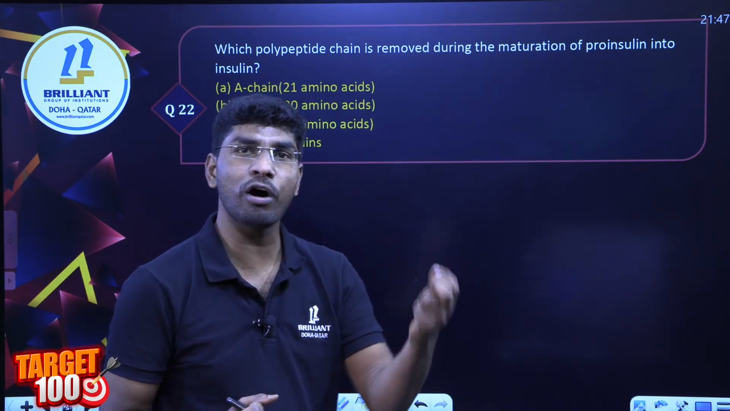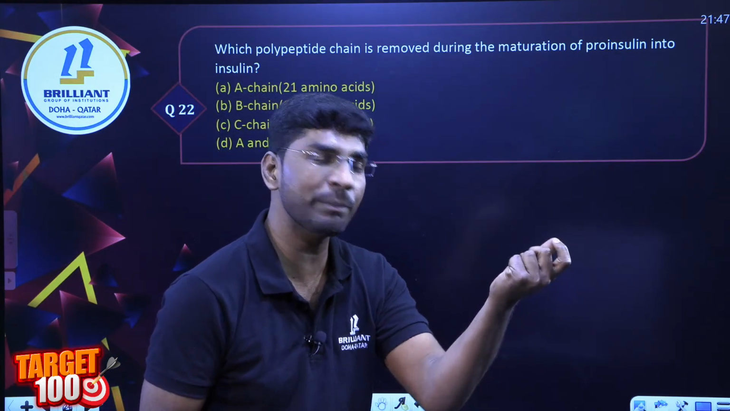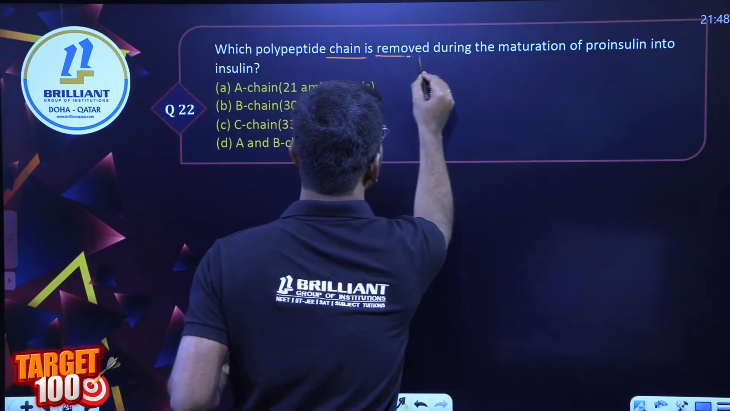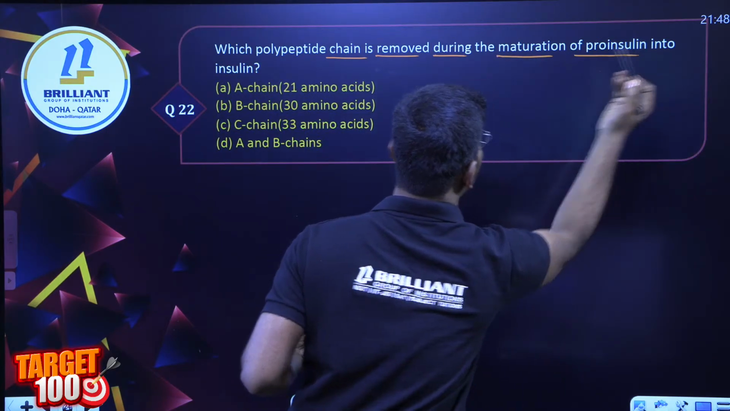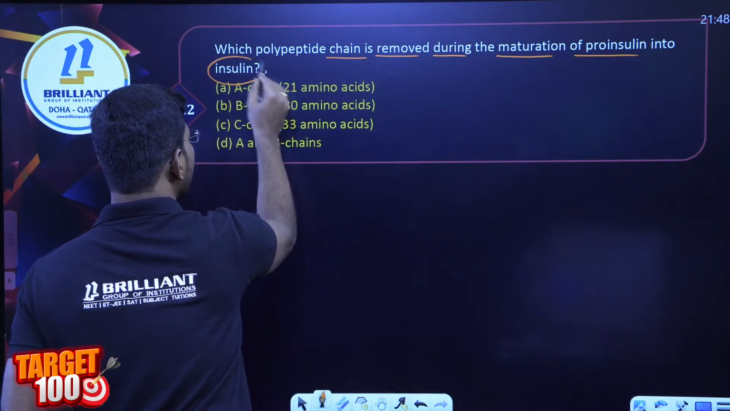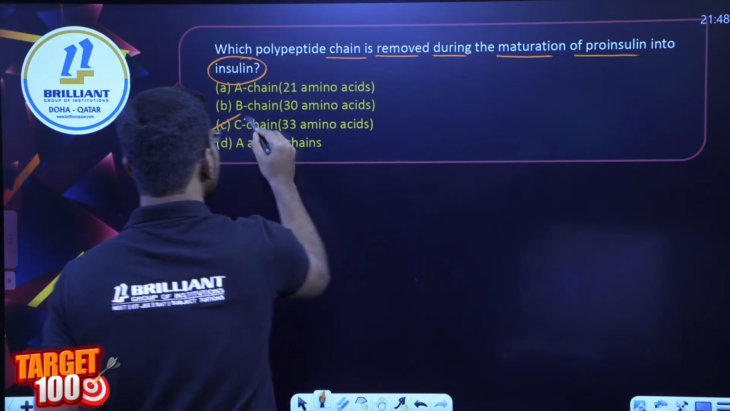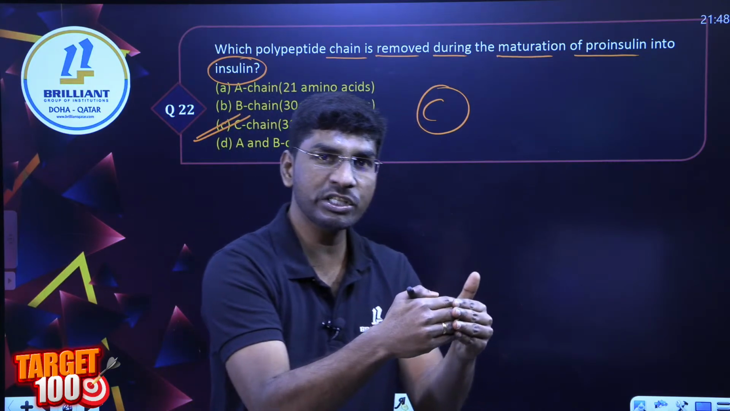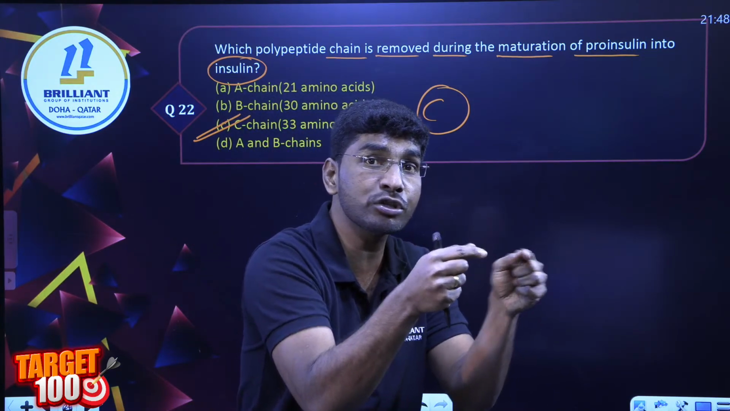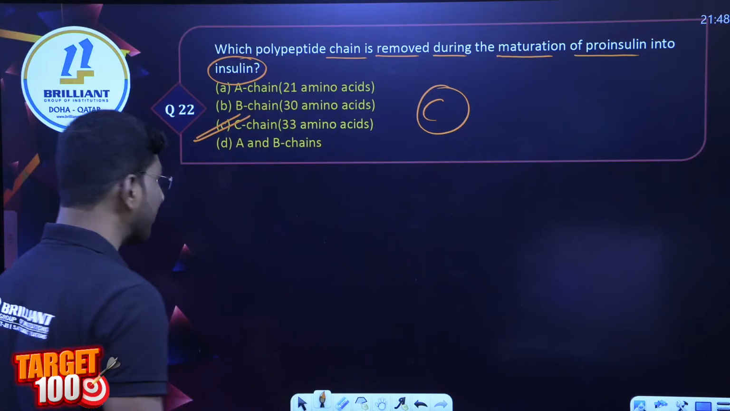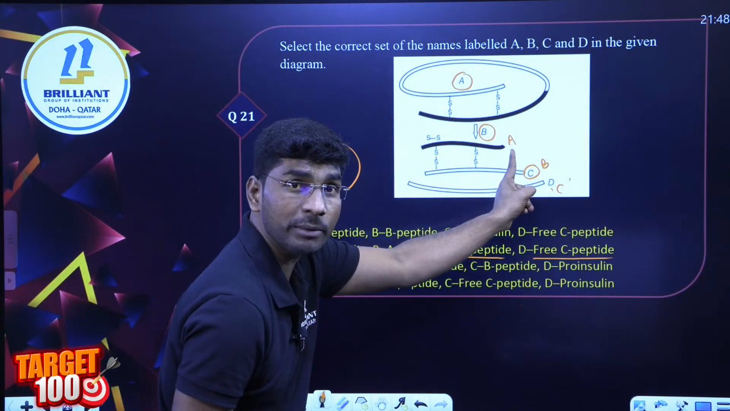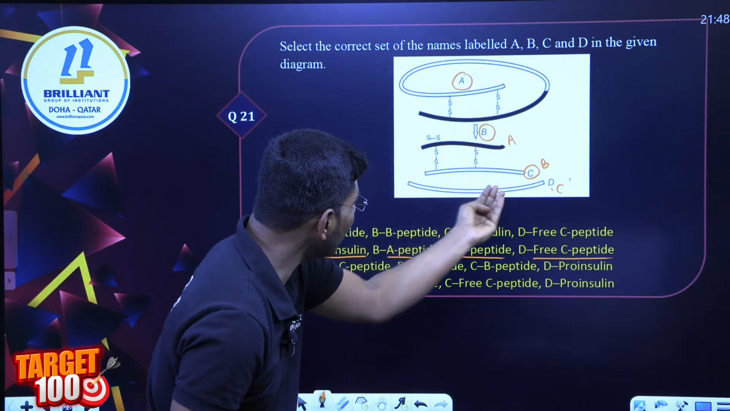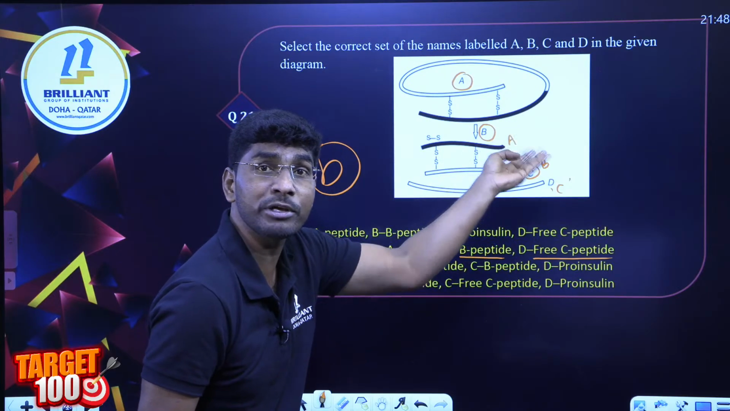Very fast. The answer for how many amino acids are in the C polypeptide chain is given. Absolutely, very good. The polypeptide chain removed during the maturation of proinsulin is C. Proinsulin's polypeptide C removes 33 amino acids. Remember all of you, the A polypeptide chain has 21 amino acids. That's why it is a short polypeptide chain, and B is a little bigger, with 30 amino acids.